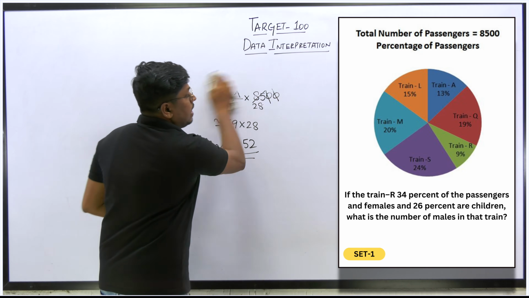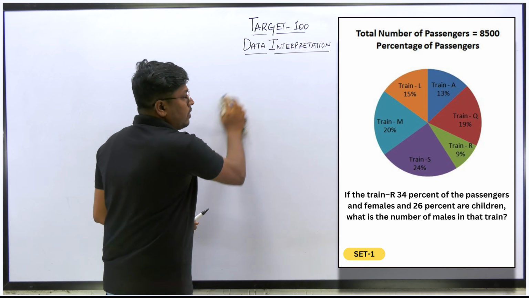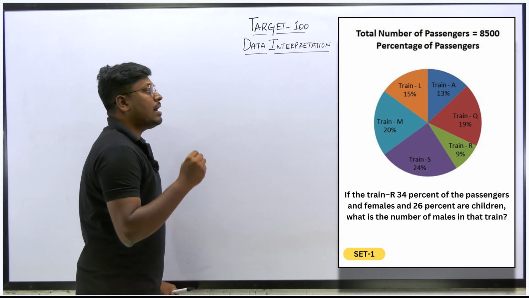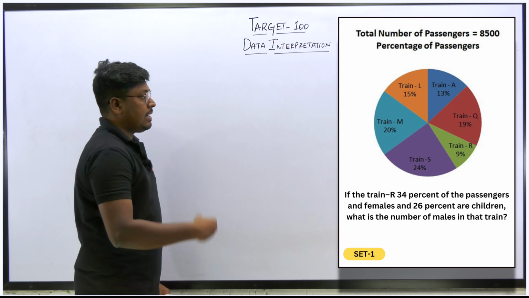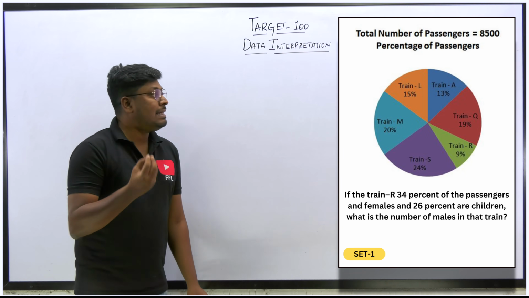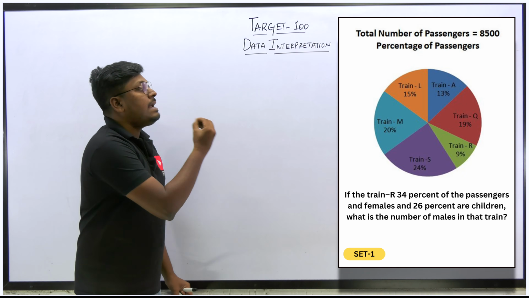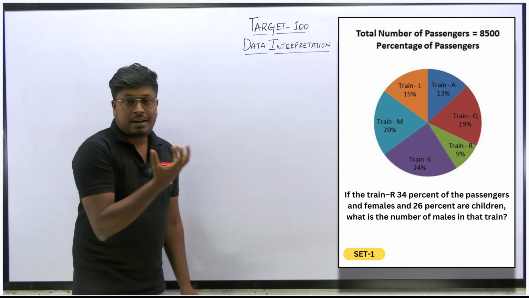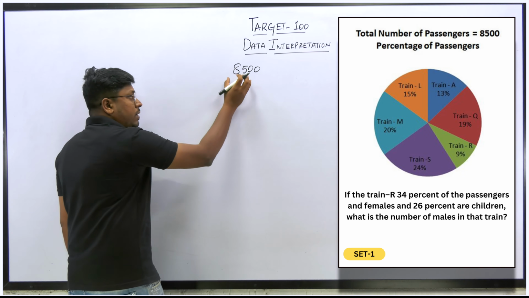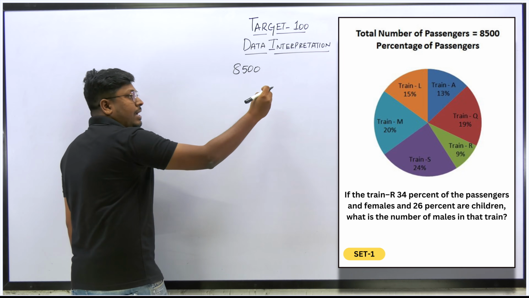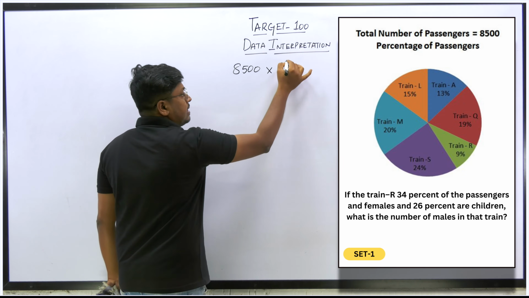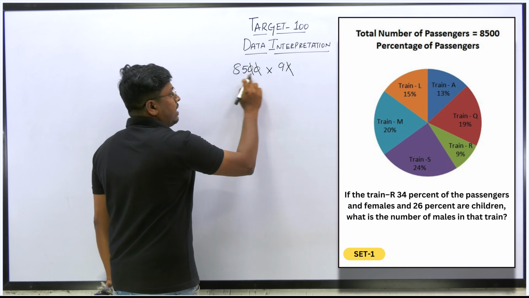If in train R 34% of the passengers are females and 26% of passengers are children, what is the number of males in the train? So friends, according to question number 2, our target is to find the number of males in train R. First, in train R, how many percent of passengers are there? 9%. We know that the total number of passengers is 8,500. Out of this 8,500, first our target is to find how many passengers are in train R, which is 9%. So cancel the percentage and 0. So 9 5s are 45.